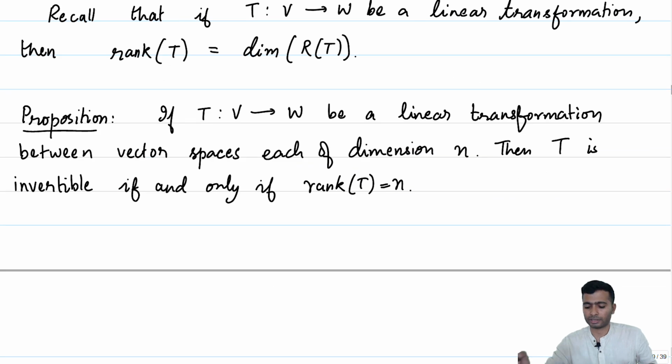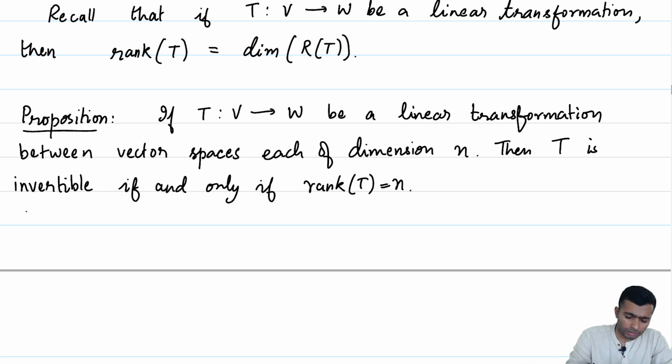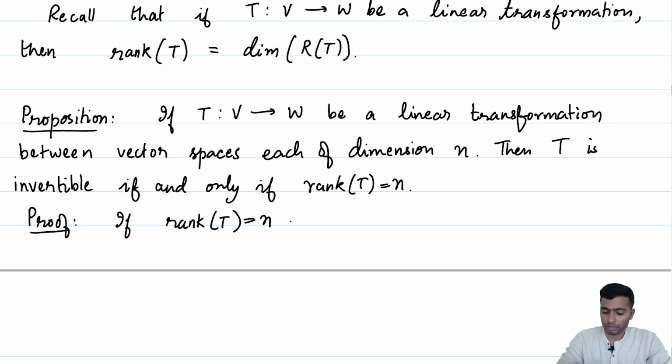So, one direction is quite straightforward. If T is invertible, then in particular T is a surjective map, and therefore R of T will be exactly the same as W, and therefore the dimension of R of T is the same as the dimension of W, which is n. So, I will just leave that as an exercise. The other part is, suppose rank of T is n. Observe what happens when rank of T is n.